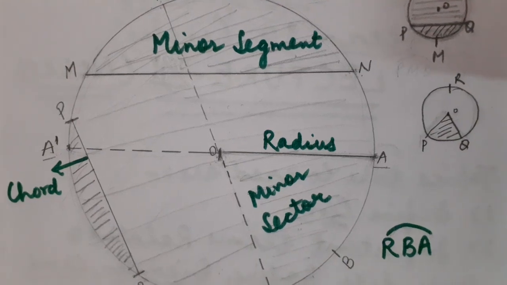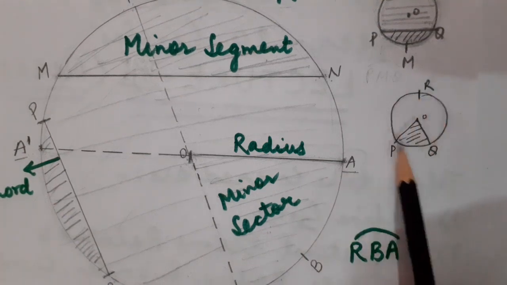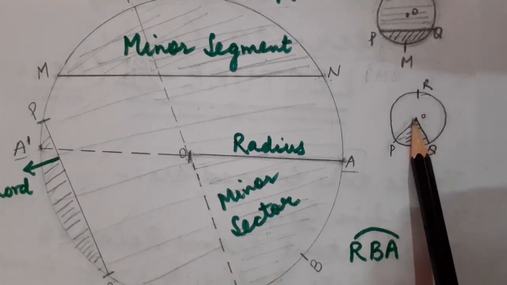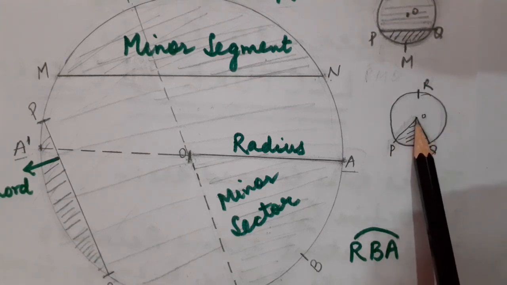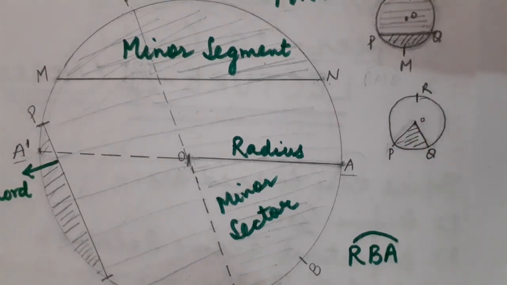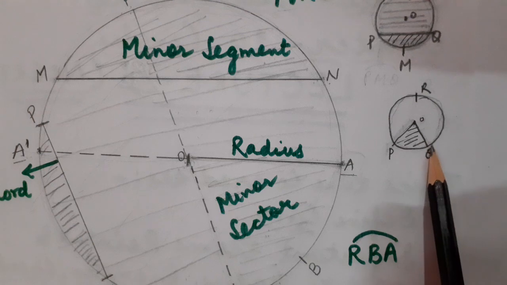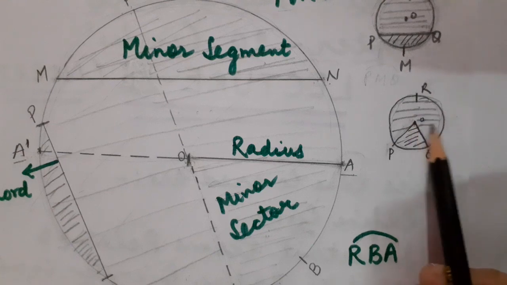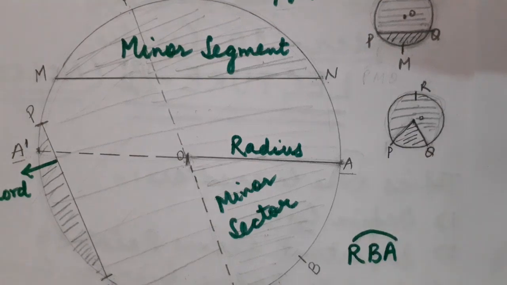Clear children? Now children, again I am telling you the difference between minor sector and major sector through this smaller circle. Please have a look. This is a circle with center point O. This complete region which is between two radii and an arc is known as minor sector. So how will you give the name? This is OPQO. Fine children? If I talk about the major sector, then you have to take this complete region OPRQ and then O. Okay, because this region is also coming between two radii. These are two radii and of course the major arc. Correct students?